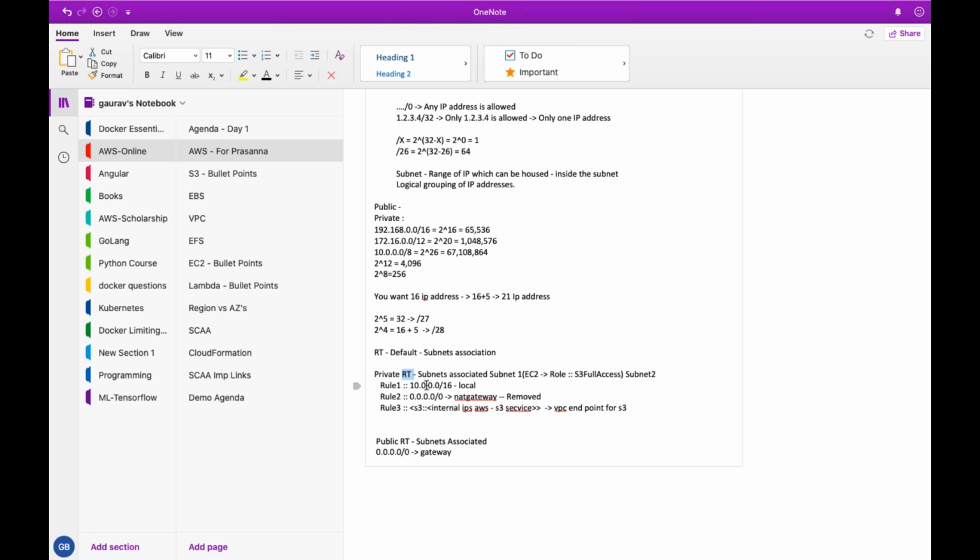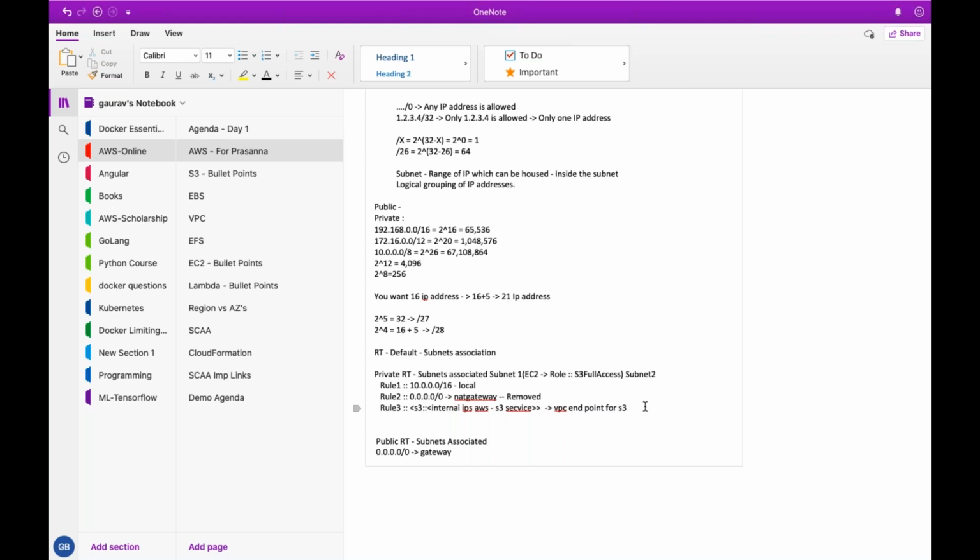So that's where we agreed that it's a good practice to create your own root tables and create subnets around it, like private subnet, public subnet, or somewhere in the middle a middleware subnet, which is neither private nor public, but just used to talk between public and private subnet. So what happens is you are requesting some of your resources from a private subnet, and you do not want to give internet access to that subnet, but you want to access some data which is kept inside S3.